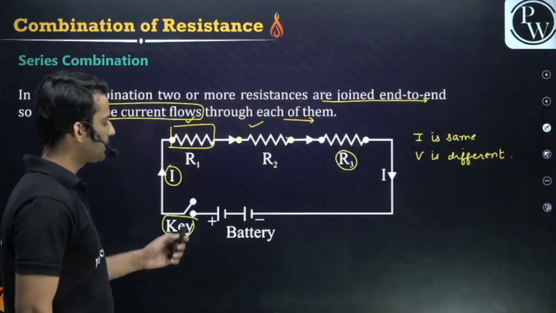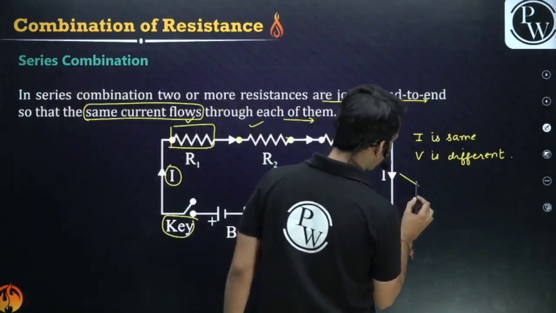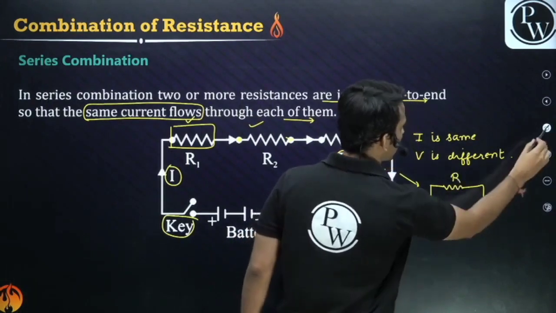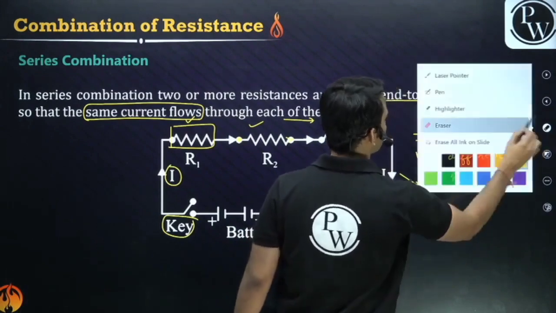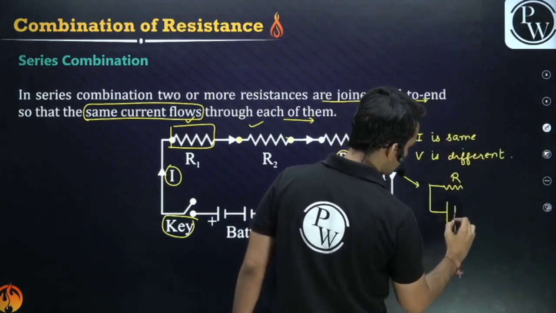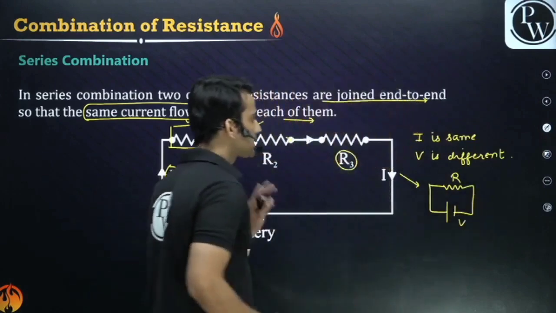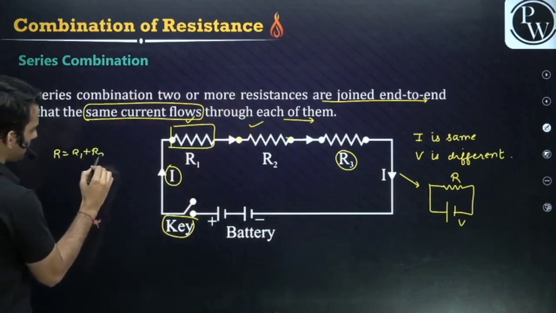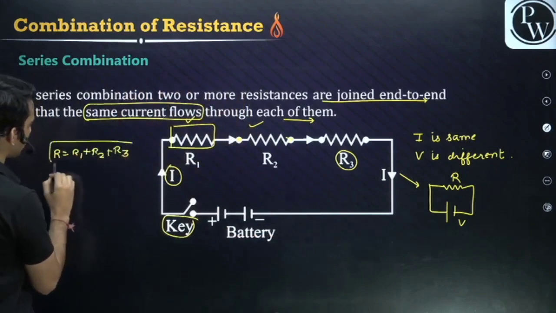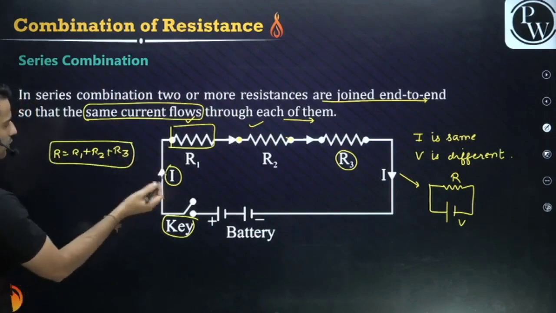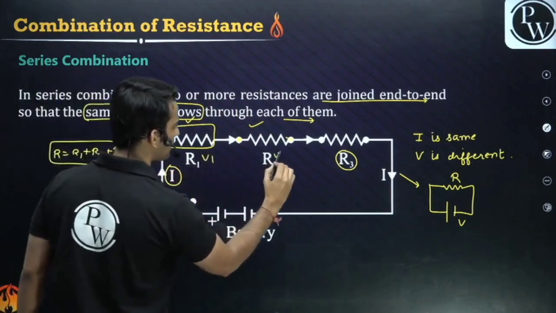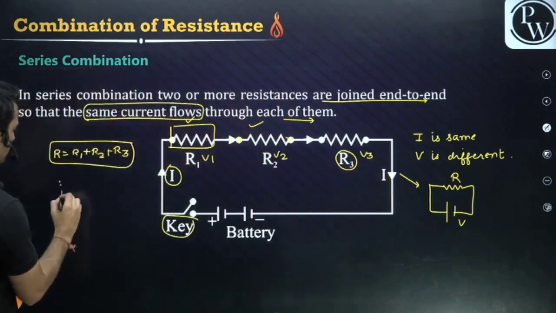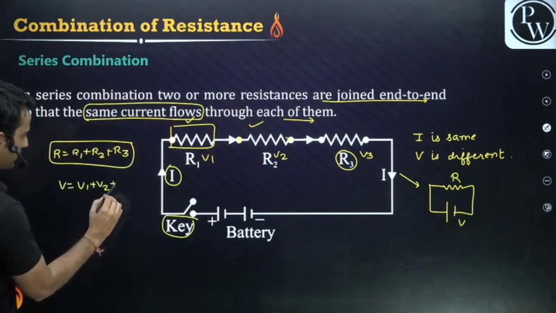Okay. So guys, if I want to replace all these resistances by a single resistance, what will I do? Just add up the resistances. R is nothing but R1 plus R2 plus R3. Where did we get this from? See guys, let's say the voltage here is V1, here V2, and here V3. So what is the total voltage? It is V1 plus V2 plus V3.